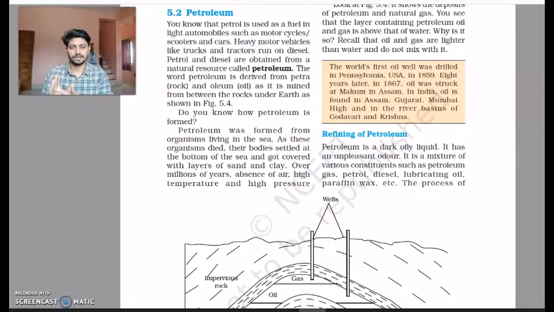So what happens is there are dead animals again in a sea or oceans. So these living creatures in a sea or ocean, when they die, they settle at the bottom of the sea. So over millions of years, again, these dead animals of sea or oceans get decomposed. They again stay there without air or without oxygen from air. They have immense pressure and temperature at the bottom of the seabed, and then they get decomposed into certain oils. This is called petroleum.